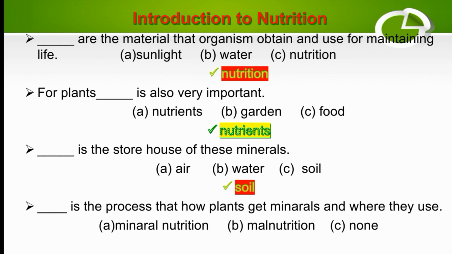Dash is the process by which plants get minerals and where they use them. Mineral nutrition, malnutrition or none. So the process that describes how plants get minerals and where they use them is mineral nutrition. The right option is A. Mineral nutrition.